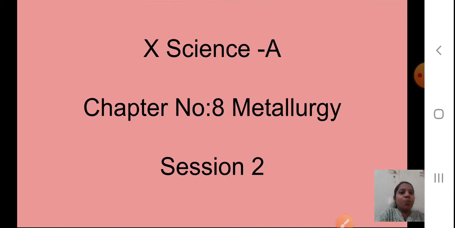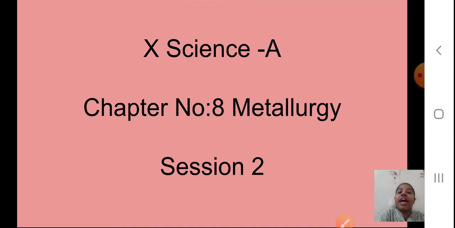We have seen session 1. In session 1 we just saw the introductory part of the metallurgy we are going to study. We have seen the elements, which are divided as metals, non-metals and metalloids, which I have already studied, right? And then we saw the chemical properties. I told you that physical properties you don't have for this year. It has been skipped out, but we are going to study the chemical properties, and we started the chemical properties of metals. Yes, in that we saw different types of reactions. I told you to practice the reactions in your notebooks.